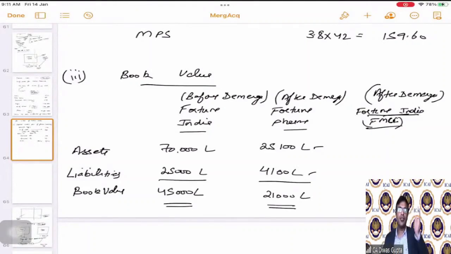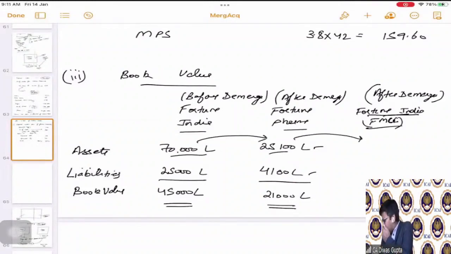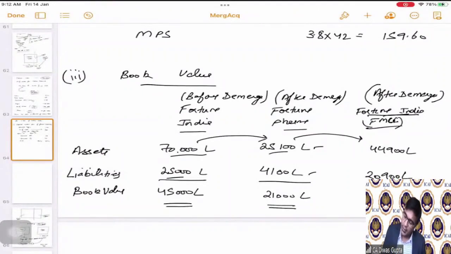Because before demerger, Fortune India was holding 70,000 assets. Now 25,100 is transferred to the pharma. What will be left here? So what is left here is 44,900 lakhs. Similarly, liabilities, 25,000 is the total liabilities. 4,100 is transferred to Fortune Pharma. That pertains to Fortune Pharma. What is left is 20,900 for Fortune India. And hence, the net worth of Fortune India, which is the FMCG business, is 24,000 lakhs.